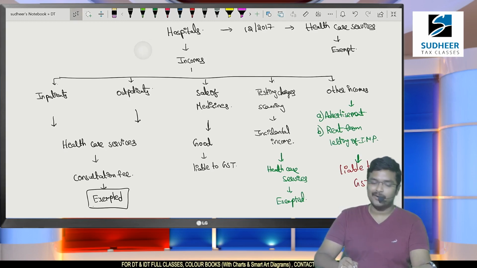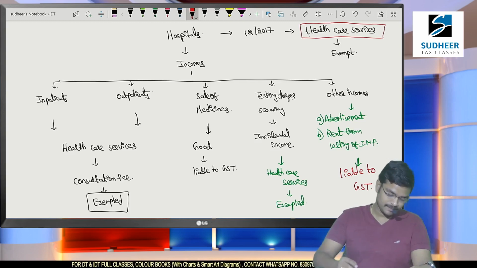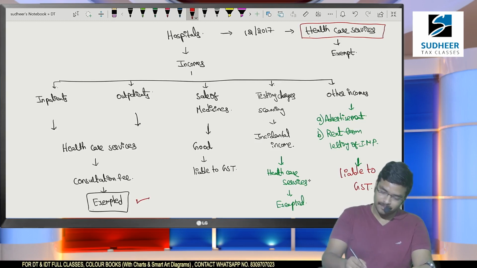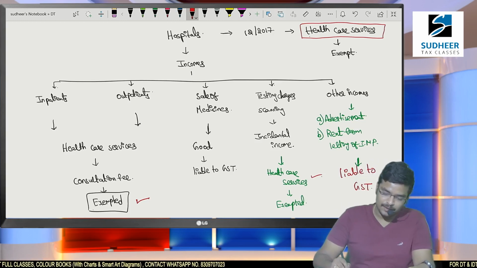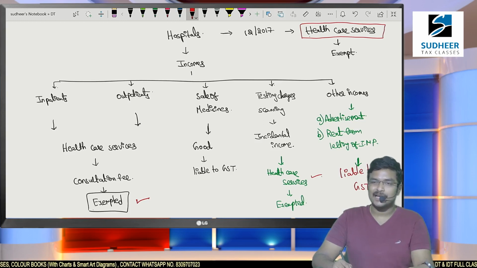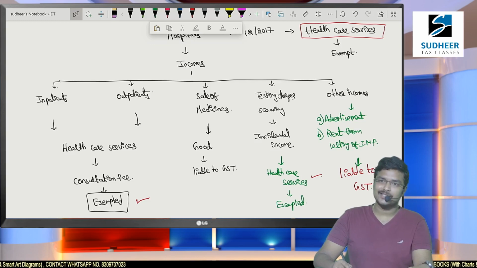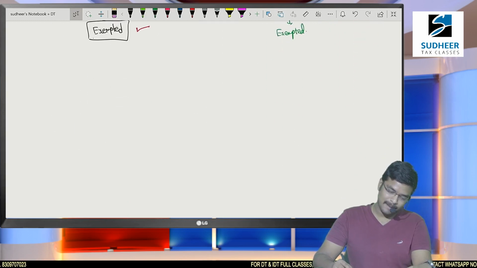So the only thing exempted in the case of hospitals is healthcare services. Those we have observed so far: inpatient and outpatient income, testing charges, scanning charges, and certain incidental incomes. Only these incomes of hospitals are exempted. All the remaining incomes of the hospital are taxable. In simple terms we can denote it like this. But there are certain special points and special cases to be discussed in the case of hospitals, so let me begin them. I think this chart is very clear, and all the items I have presented are clear. Now let me continue my discussion.